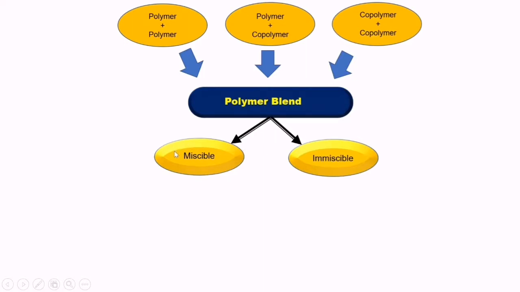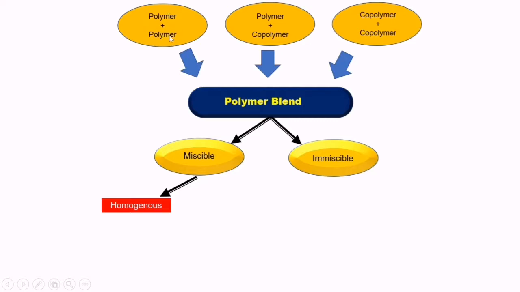Now this miscible blend again has two categories. One is called the homogeneous miscible blend. Homogeneous means, as I already told you, that when polymer A and polymer B totally interact with each other, or when polymer A dissolves in polymer B, it forms a single phase material where the phase is stable. The phase is stable and will not become unstable over a period of time.